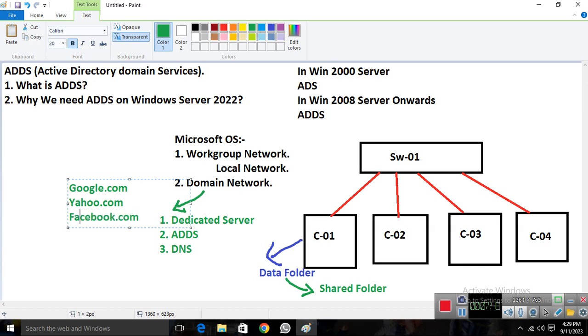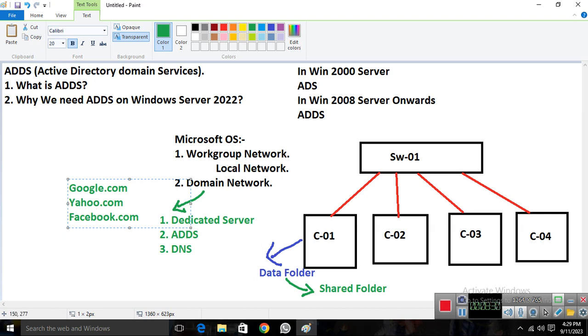Where do you find these domain names? You need to purchase those names from GoDaddy or some other websites. Once you purchase it, then you configure it. It is your name. Yahoo.com is the only one in the whole world, and Google.com is only one company. We do not have two Google.coms or two Yahoo.coms. If someone already purchased Google.com, we are not able to purchase another one. Every company has a unique domain name. So we need to purchase that domain name, and then we can configure it on our servers. This is the concept of a domain network.